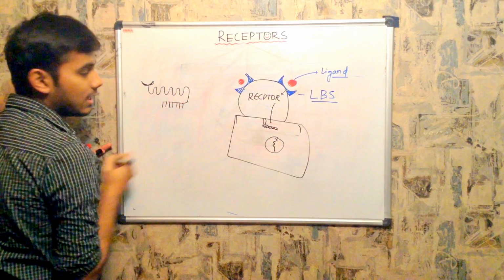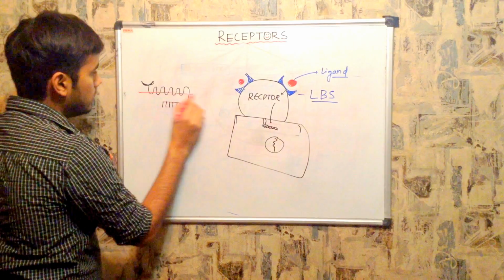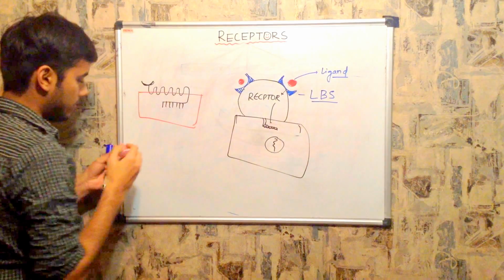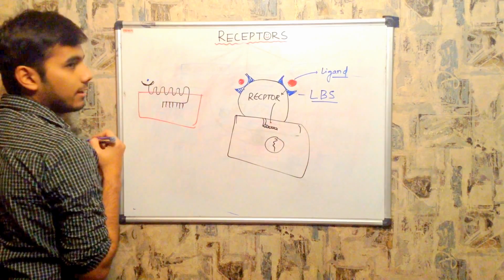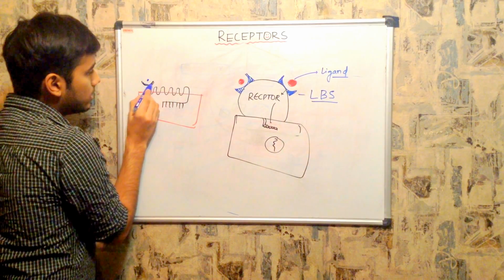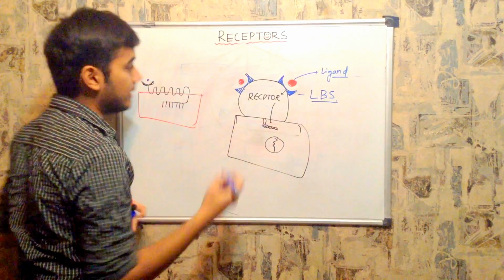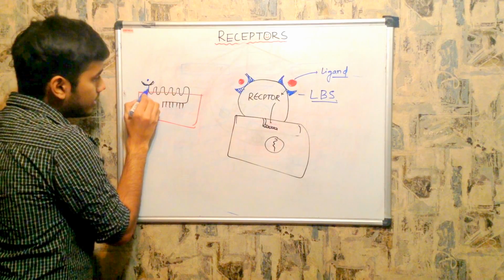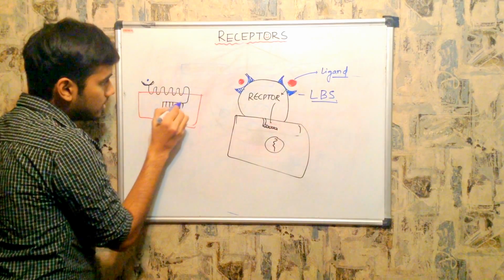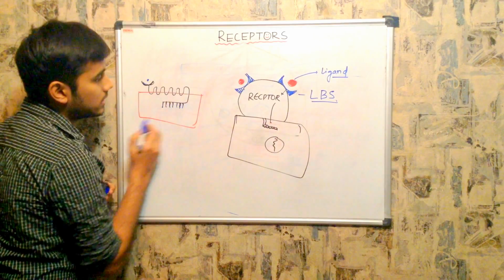As I told you, for suppose this is your serpentine receptor, it passes through the membrane 7 times, with a comb-like structure like this. This is your cell, and this is your ligand binding here. This is called the ligand binding site. When the ligand binds to this part of your receptor, the impulses pass all the way down to here. This is called the effector site of the receptor.